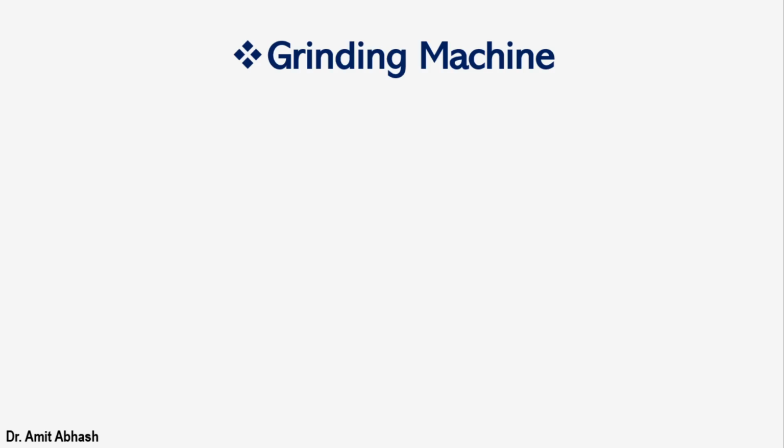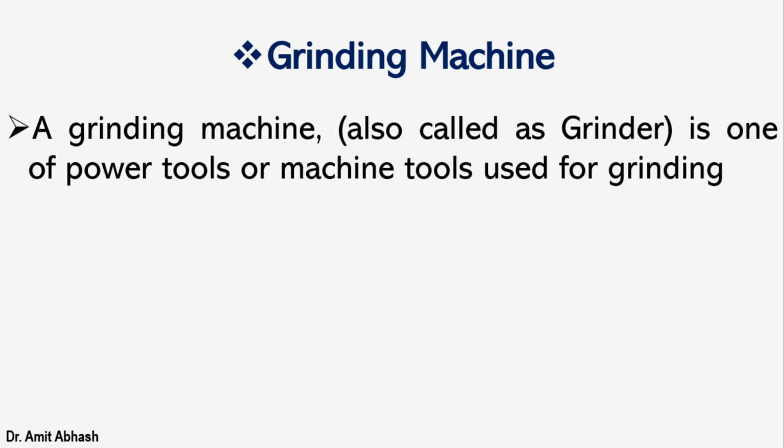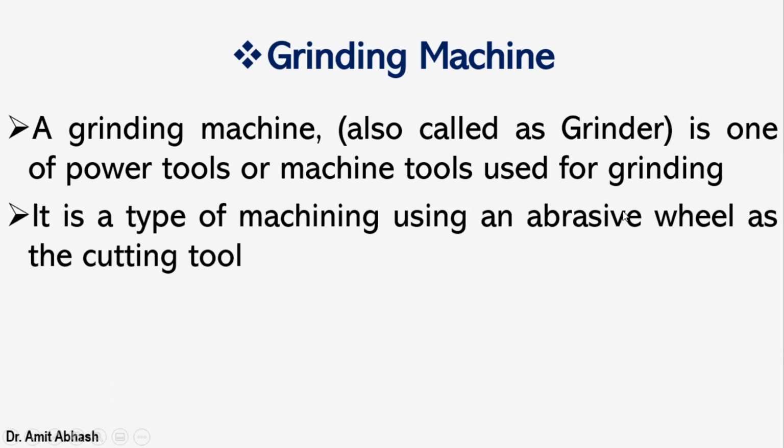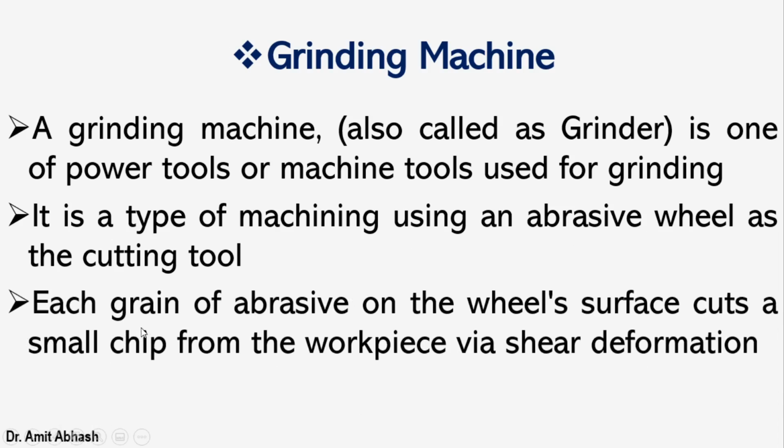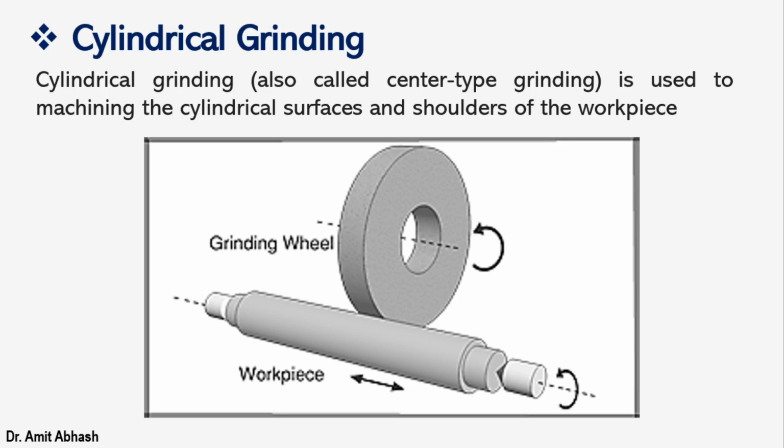Definitely, the grinding machine at first. The first point regarding the grinding machine: a grinding machine, also called a grinder, is one of the power tools or machine tools used for grinding. The next point is, it is a type of machining using an abrasive wheel as the cutting tool, and each grain of abrasive on the wheel's surface cuts a small chip from the workpiece via shear deformation. So these are some points regarding the grinding machine.